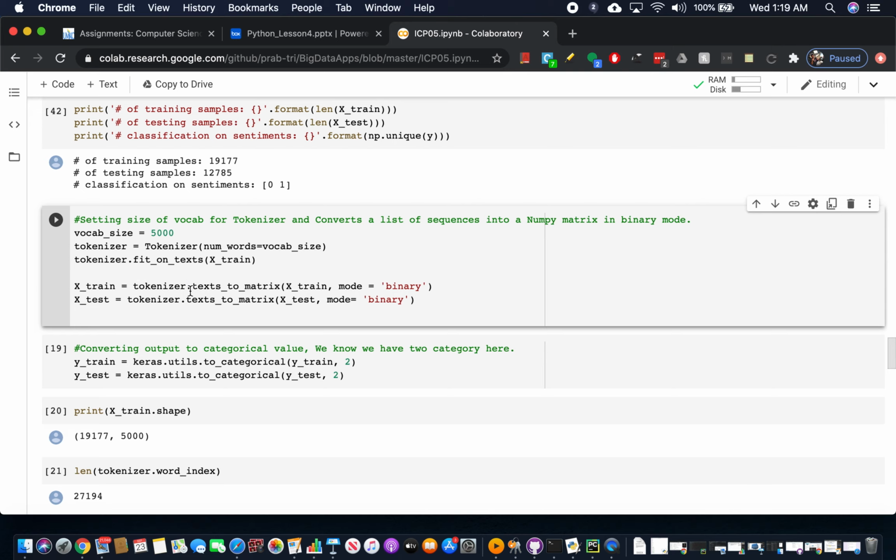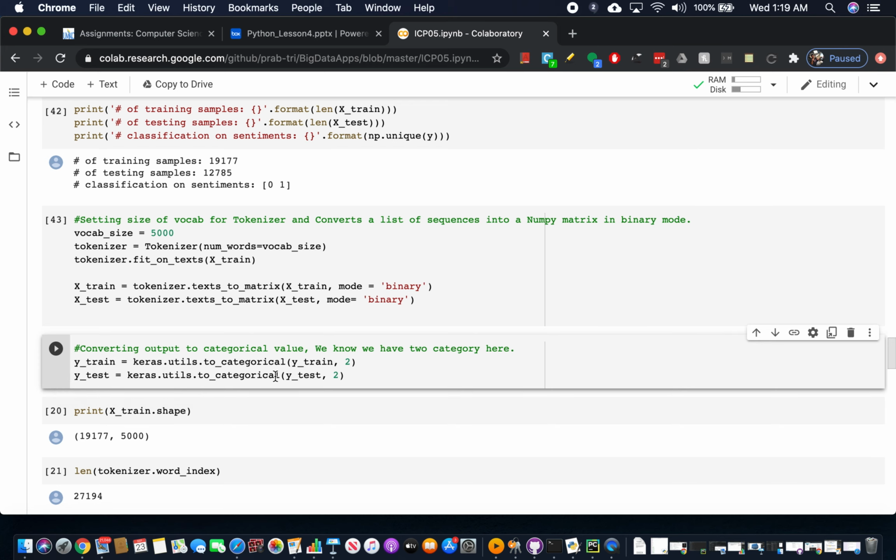We are converting x_train using the tokenizer, which changes it from text to matrix. Basically we'll get the values in binary mode, 0 and 1. In one record it will show which words are present as 1, and the words which are not in that tweet will be labeled as 0.